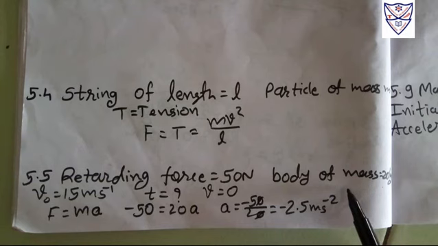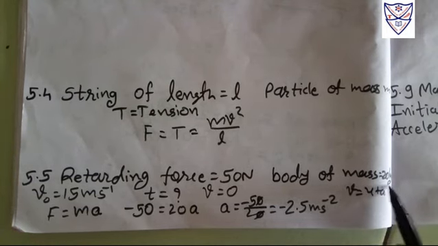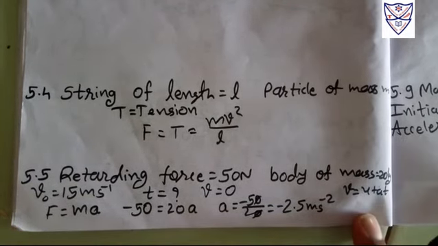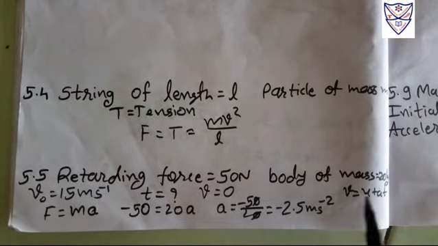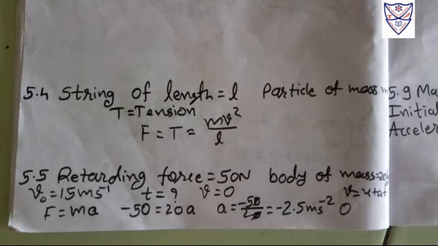So the formula is v is equal to u plus at, the first equation of motion, right? To find t, this v is final, okay? So final becomes 0. After some time the motion will be 0, right? So what is initial? That is 15.